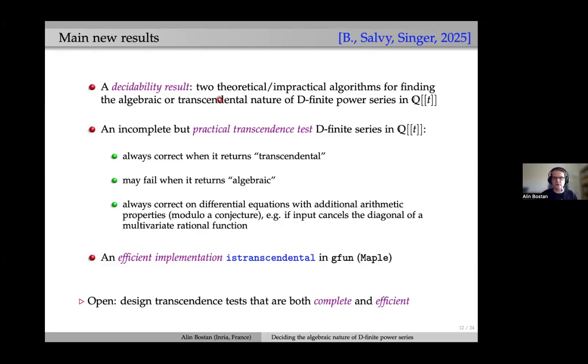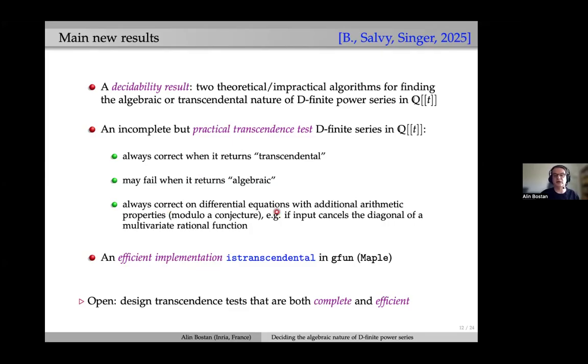Namely, we have two theoretical, although impractical, algorithms for deciding the algebraic or transcendental nature of a D-finite power series in K[[t]]. We also have an incomplete but very practical transcendence test for D-finite power series. By incomplete, I mean that it is always correct when it returns transcendental, but it may fail when it returns algebraic.